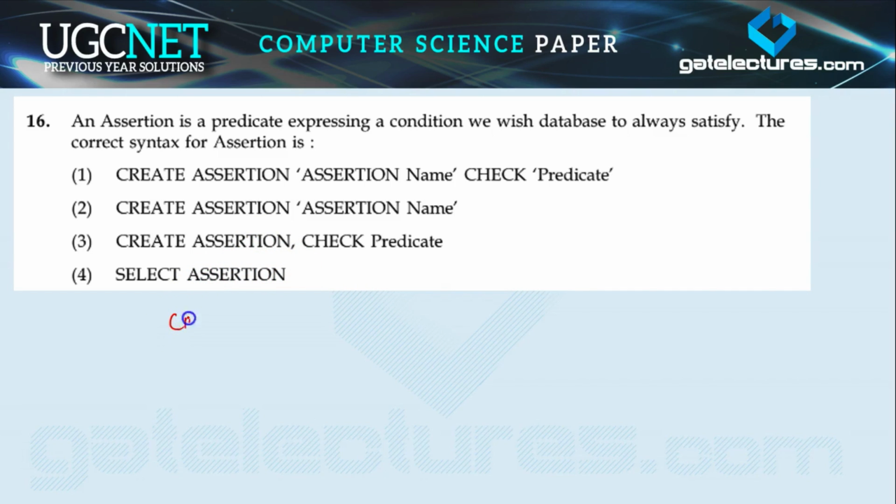The syntax is create assertion, create assertion, this is a constraint, at most one team leader.